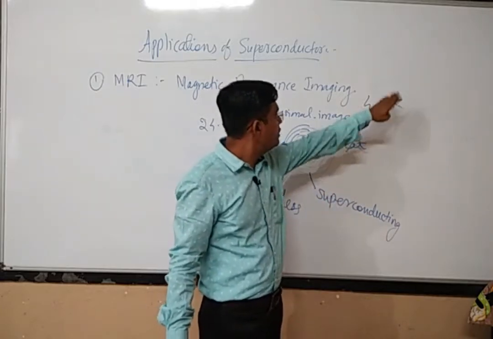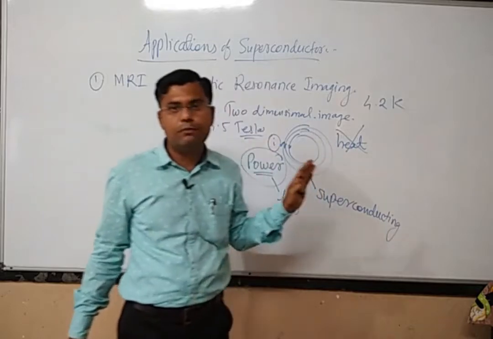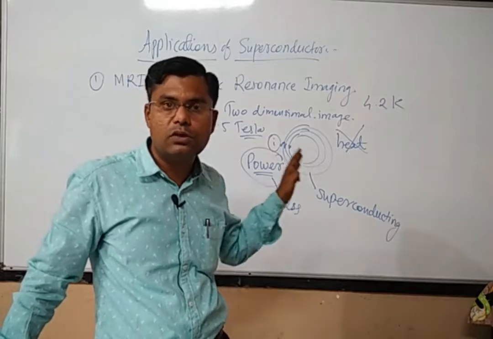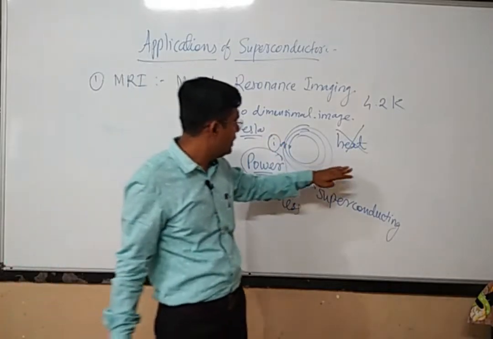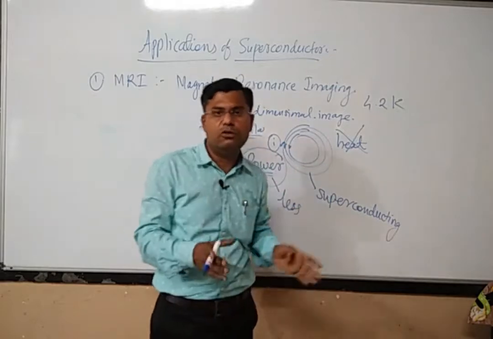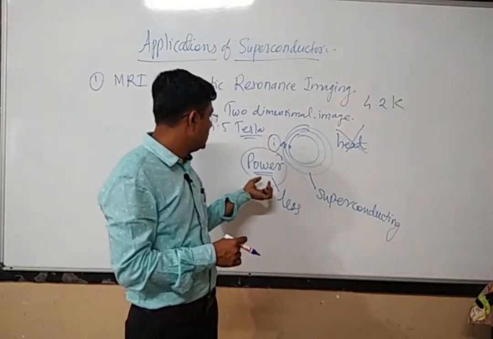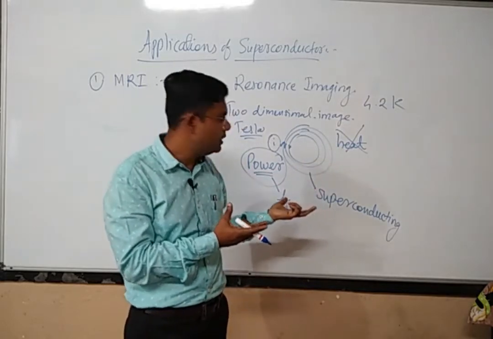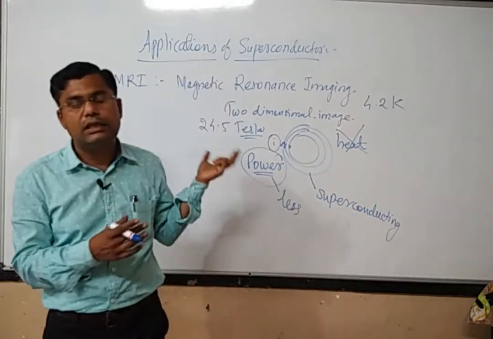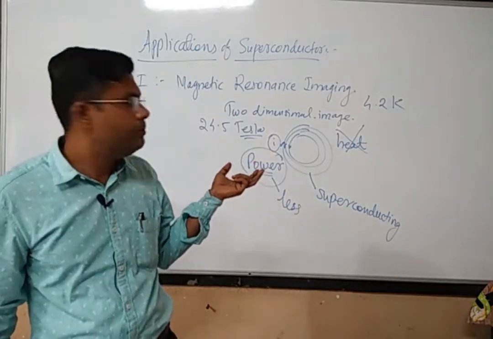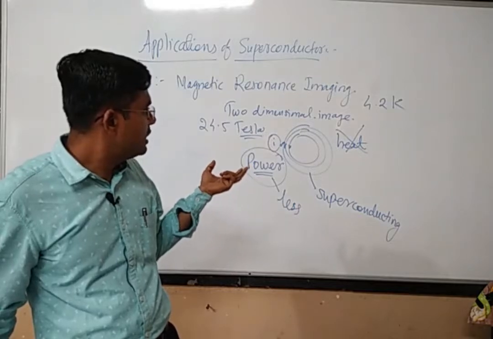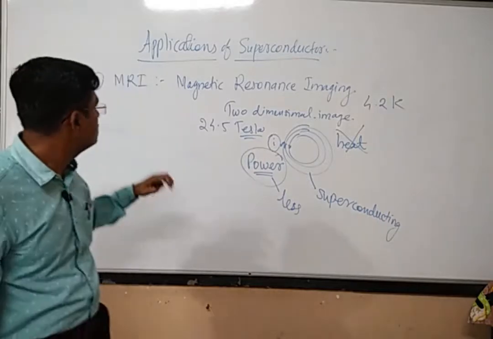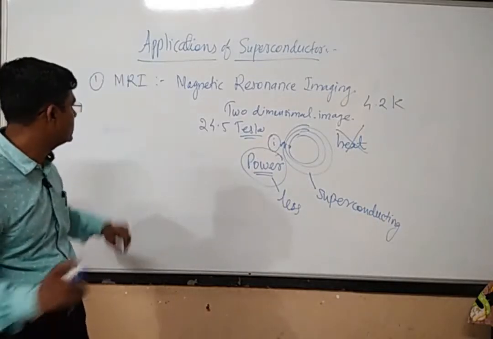So we have to bear the cost of keeping the temperature low only. We don't have to worry about other things. We have to worry only about the temperature, right? For maintaining such a low temperature, we don't require a huge amount of money. But for sending such a large amount of power and for dissipating the heat, we may require a large amount of money. So this use of superconductors in MRI devices gives us the advantage of saving a lot of money, right? This is one famous application of superconductors.